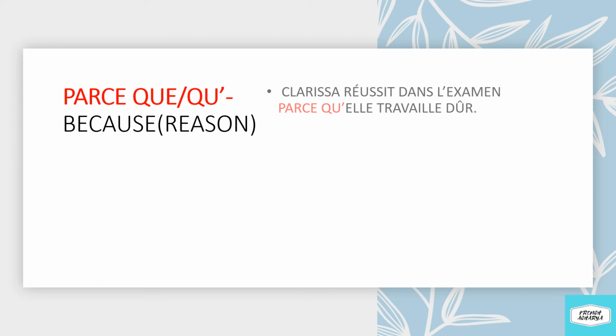She works hard. So in order to make these two sentences one sentence, we will be using conjunction parce que. Now we all can see elle is starting with a vowel E, so we will be using parce qu' with QU apostrophe. Yes, we won't be using QUE but QU apostrophe as the next word is starting with the vowel E.